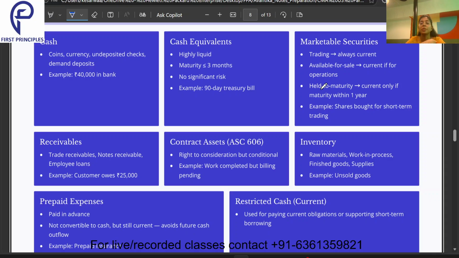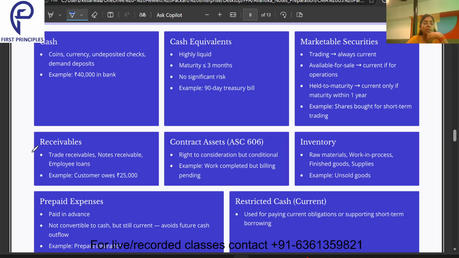Then held to maturity, that means any marketable security which you're going to hold until the period of maturity. Suppose I bought a debenture for 5 years. The duration of the debenture is 5 years. I bought that in 2020, so in 2025 that debenture is going to mature. So in the 2025 balance sheet, I'm going to show it as a current asset. Why? Because it's going to mature within a duration of 1 year.